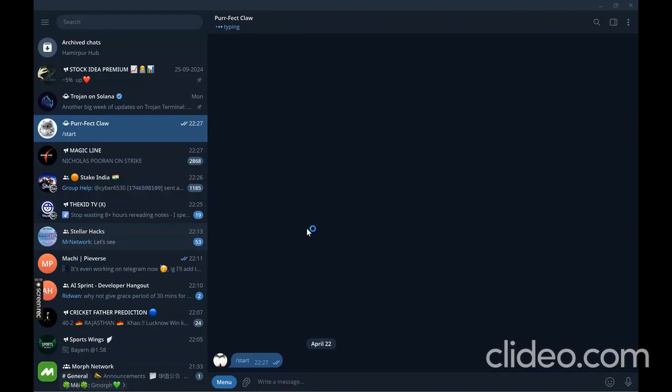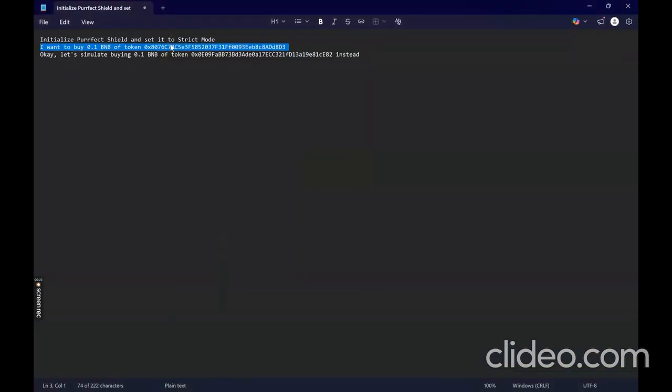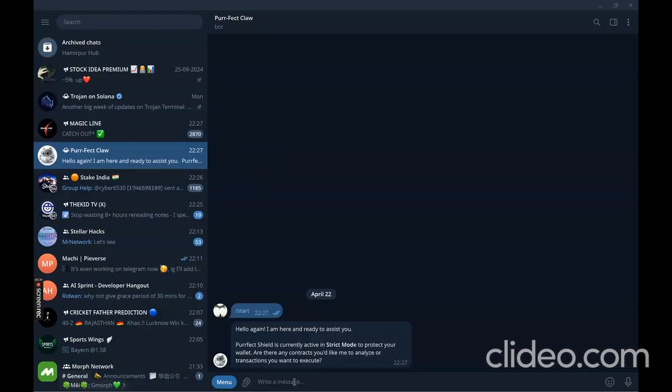So we have started the bot and it is saying hello again, I'm ready to assist you. Since I had already tested it, it is currently active in strict mode. Let me start with the command which we want to test, because I have already initialized and set it to strict mode. So the first command is already done. Let us send this one and let me tell you the purpose of this command.